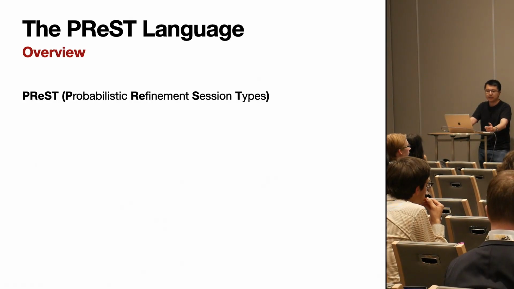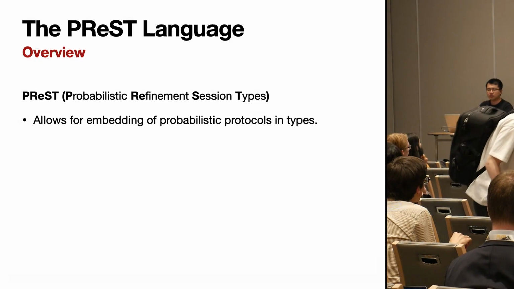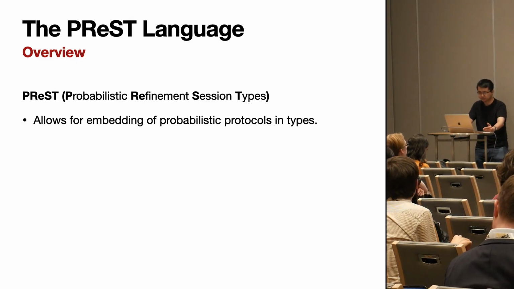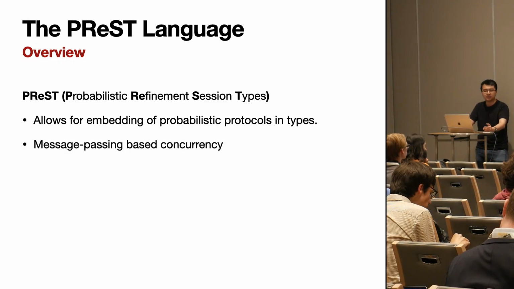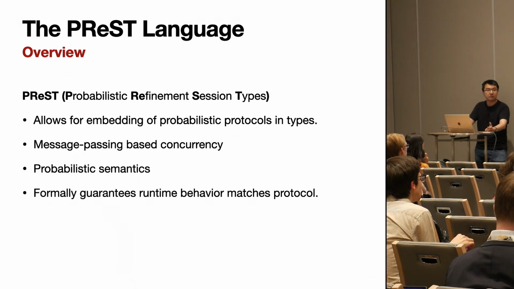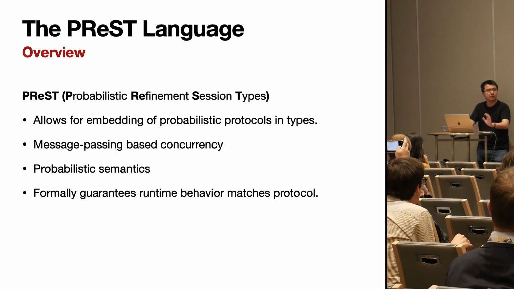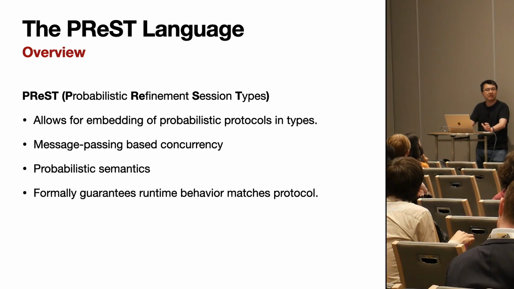PReST, which stands for Probabilistic Refinement Session Types, allows for the embedding of probabilistic protocols into types. It has a message-passing based form of concurrency and has a probabilistic semantics. And more importantly, it formally guarantees that the runtime behavior of our probabilistic programs actually matches their protocols. I do want to clarify that this programming language is not a probabilistic programming language in the sense that we don't do inference. The type system acts more like a lightweight program logic that ensures the correctness of our programs.